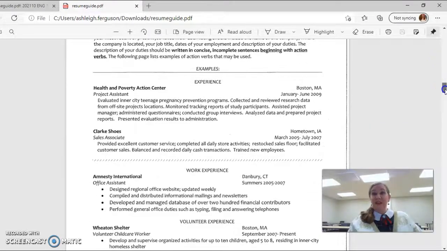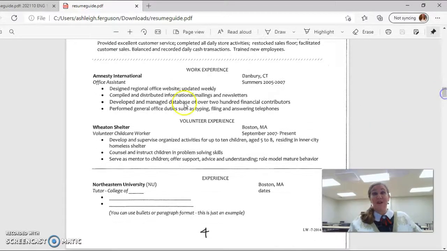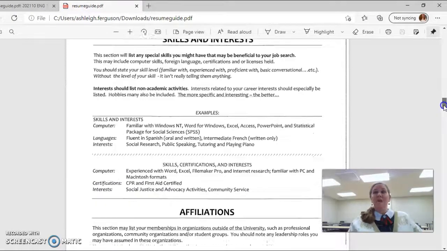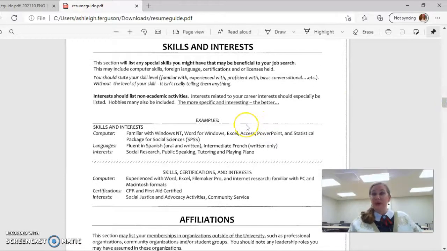Work experience, it shows you how to situate that. Also, volunteer experience is something that you can put on. Sometimes you have valuable professional experience in unpaid volunteer work. You need to mention that in your resume. Also, skills and interests are important. It shows, again, what computer skills you have, if you have any certifications. Again, if you're bilingual, trilingual, mention that information, okay?